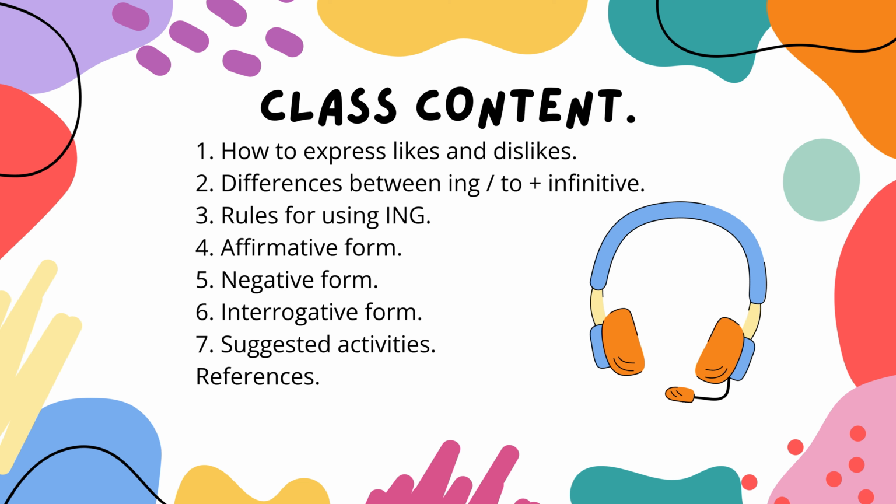The verbs we use to express what we like are like, love, and prefer. On the other hand, we have the verb hate to express things we dislike. All of these verbs can be followed by to plus an infinitive verb or a verb ending in ing.